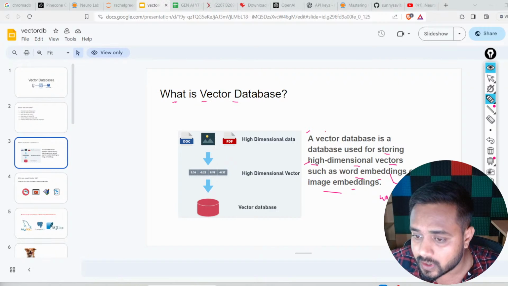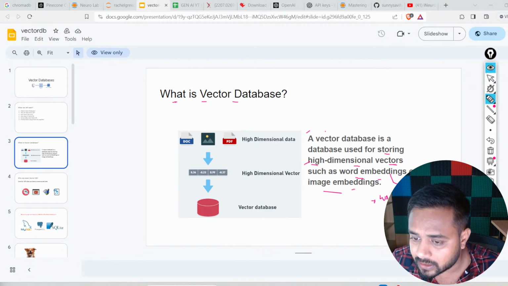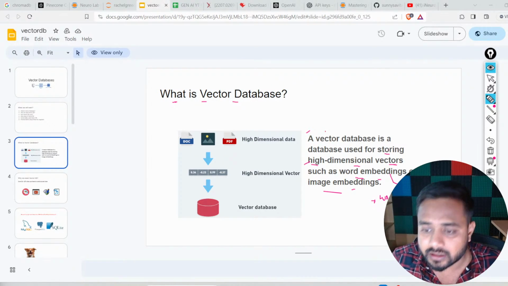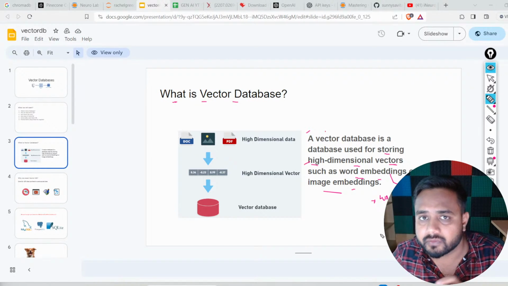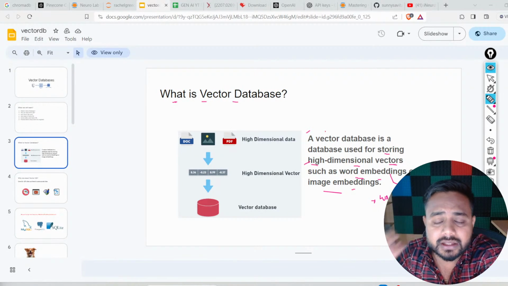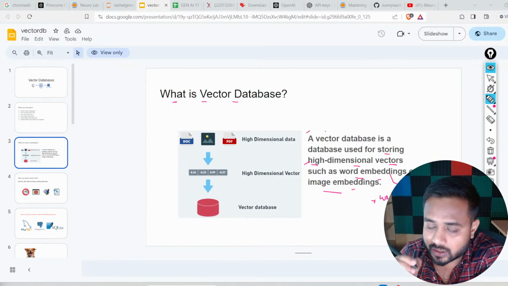Actually, this is a model. This Word2Vec has been trained by Google on a news article, right? On a news article, and they have generated the embedding from that particular data. The embedding size was 300. So the vector which they were generating, the size was 300 over there.